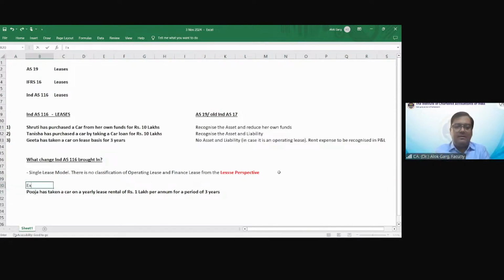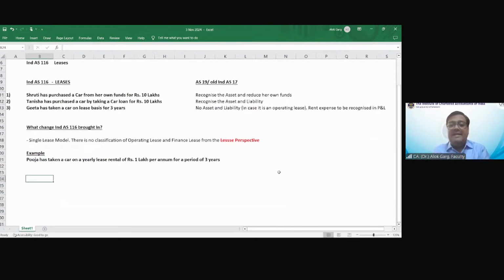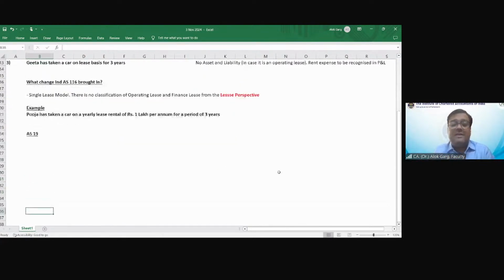Example. What is the accounting in AS 19 or Ind AS 17? First, let's talk about AS 19. What is the accounting in the books of Pooja? पूजा की बैलेंस शीट में क्या अकाउंटिंग होगी? पूजा के बुक्स ऑफ अकाउंट्स में, what accounting you will do?